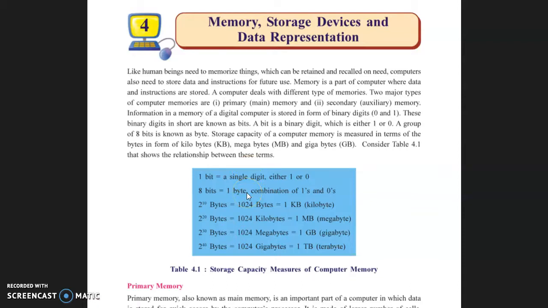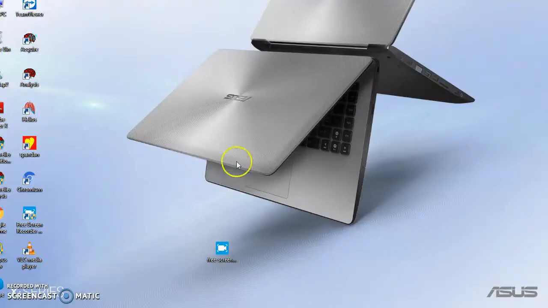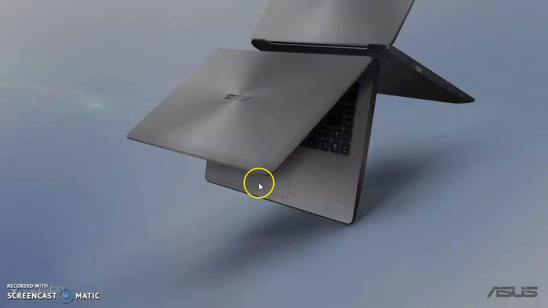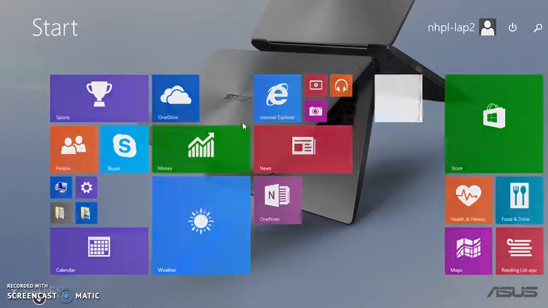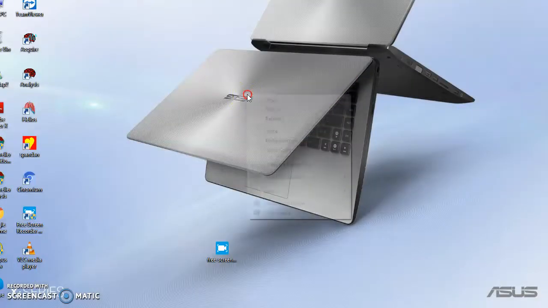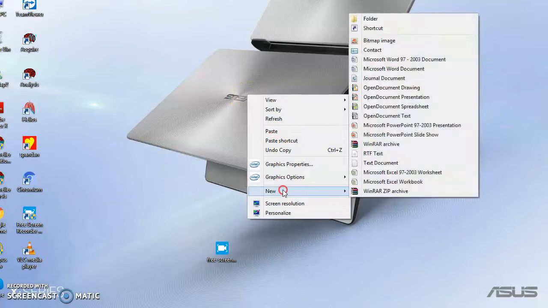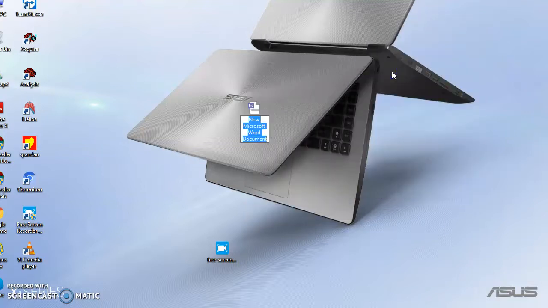Suppose I am going to explain this with another example. Computer stores its data in the form of memory. Suppose you go to a shop and you want to purchase sugar. What will you tell the shopkeeper? Of course you will tell the shopkeeper, give me 1 kilogram of sugar. What is 1 kilogram? 1 kilogram is a unit.